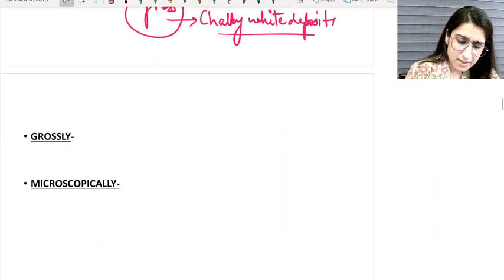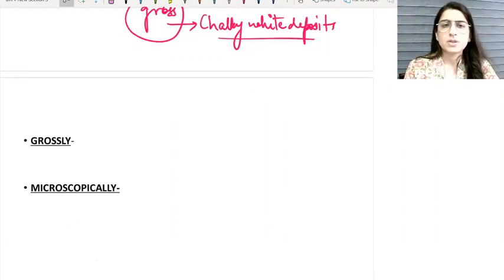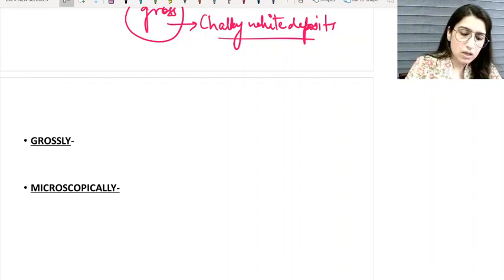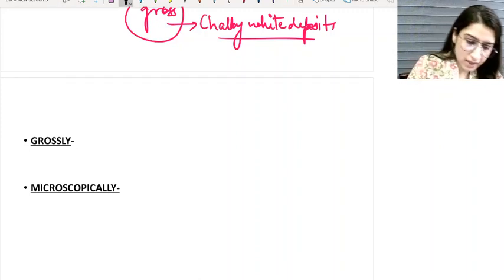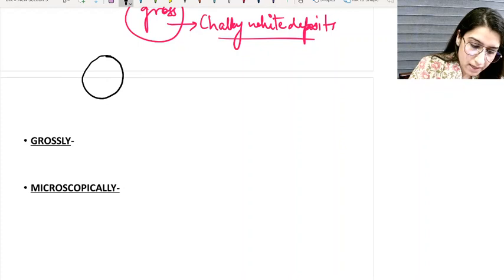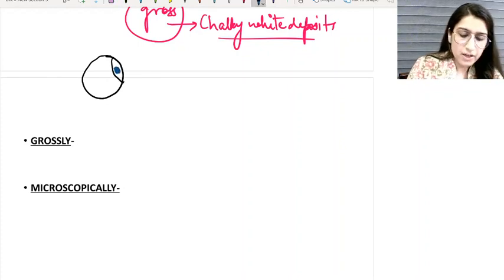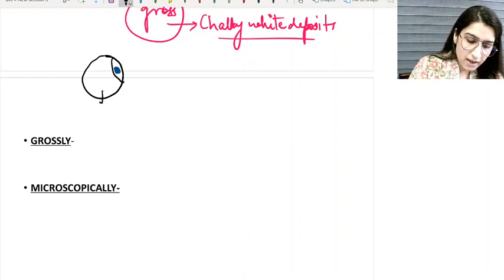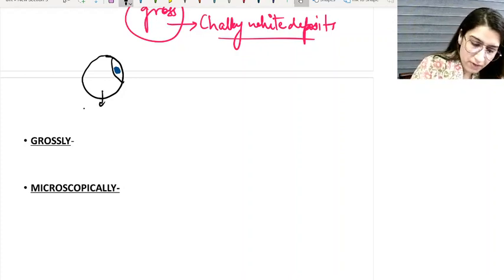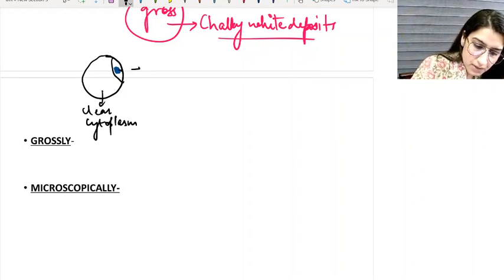To understand how it would look on a microscopic picture, first you need to know how a normal fat cell looks. Okay, so if this is a cell, and this is a nuclei, a normal fat cell has a clear cytoplasm and an eccentric nuclei.